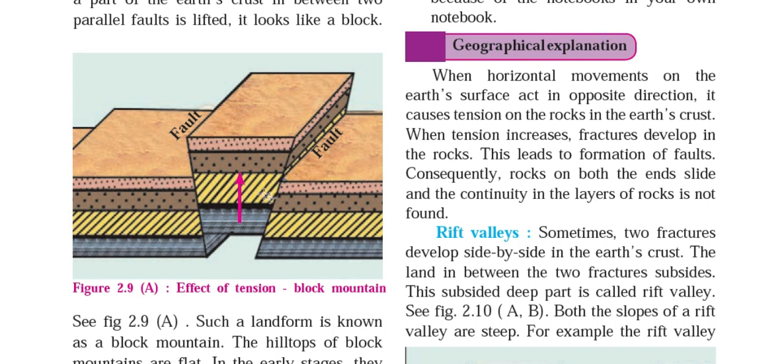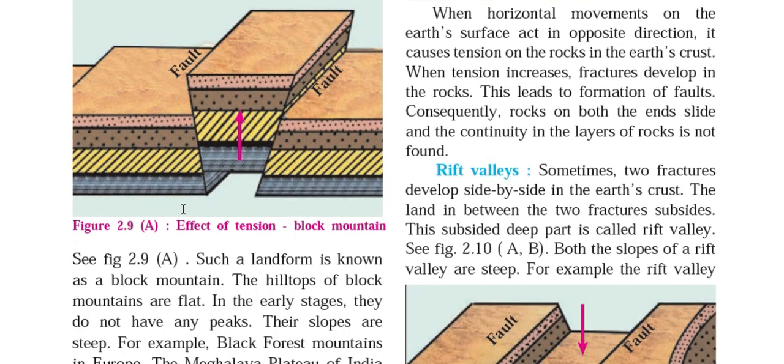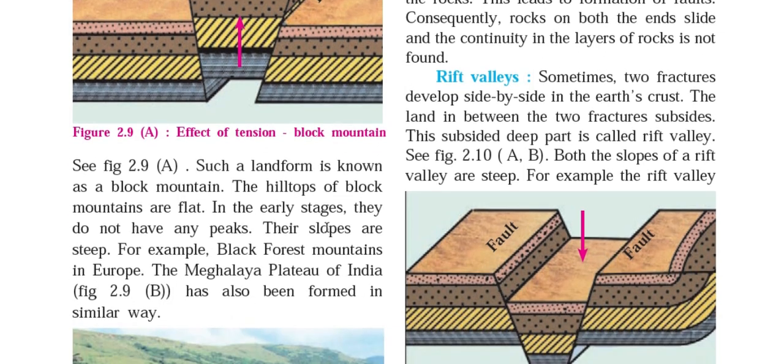Okay, and because of that there is an upward motion of the central part of that particular landmass, and along both its ends you can see the fault. Okay, the fault line, and because of this upward movement of that particular landmass, the formation of block mountain takes place. Such a landmass is known as block mountain.